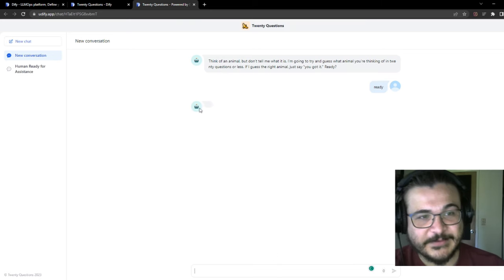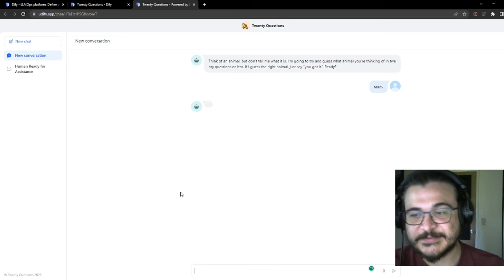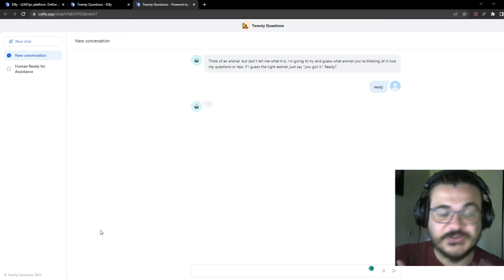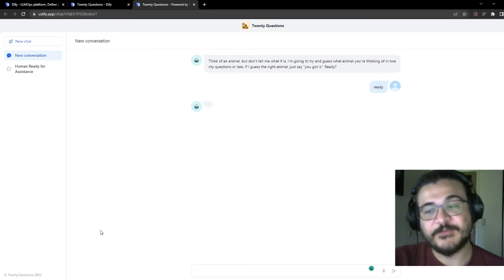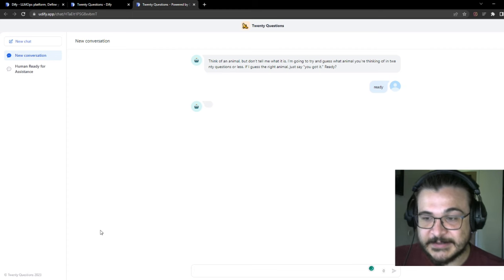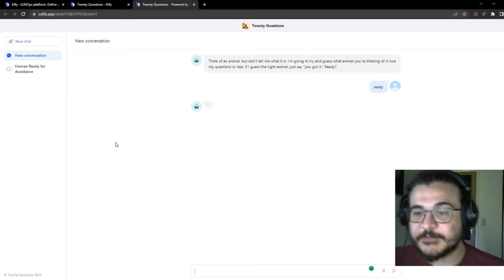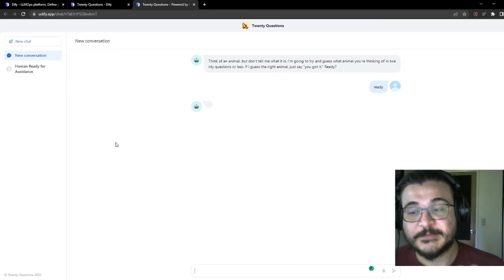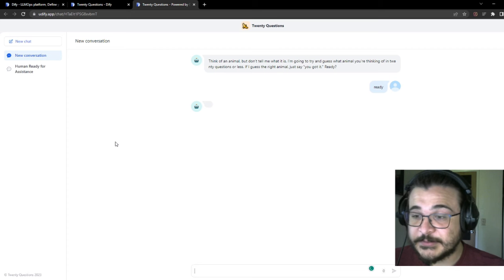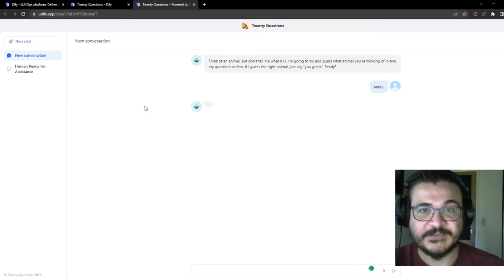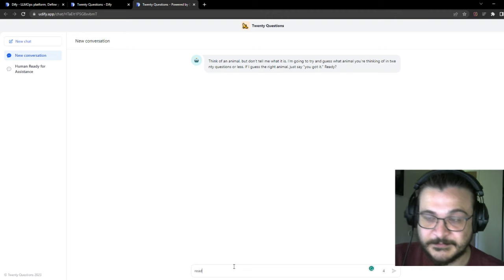Okay, so this is what's going to happen if you try and use GPT-4 and you don't currently have access. That's one step that I should have mentioned, is when you start this up, you have to have an OpenAI account, and you have to generate an OpenAI API key. I won't show you how to do that because I do not want to reveal my key, but it is very simple, and there is detailed documentation on the Dify platform to walk you through that process. There's also detailed documentation on OpenAI that will tell you how to do that. We're doing turtle this time. Let's see how it does.